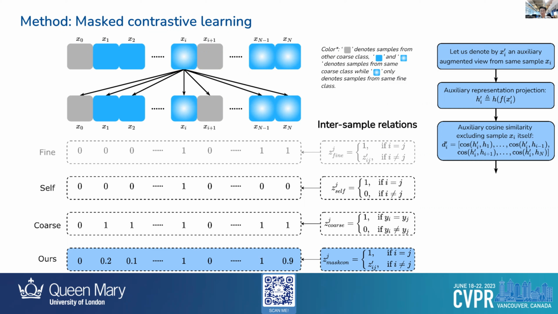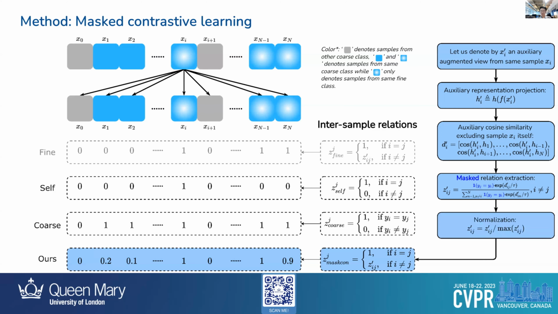Thus, we calculate a similar cosine similarity to all other samples, excluding itself. With this cosine similarity with respect to all other samples, we further introduce the coarse labels as a mask and calculate a sharpened Z prime. Here we use a different temperature tau.